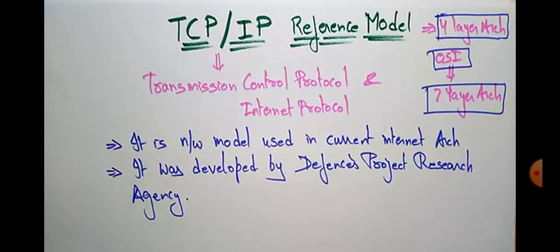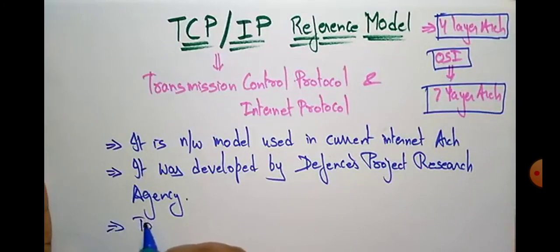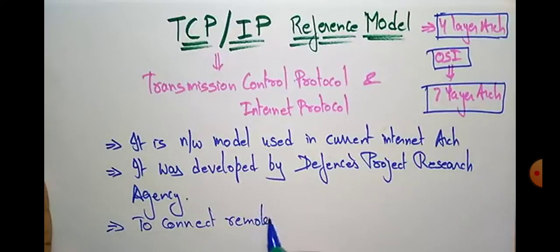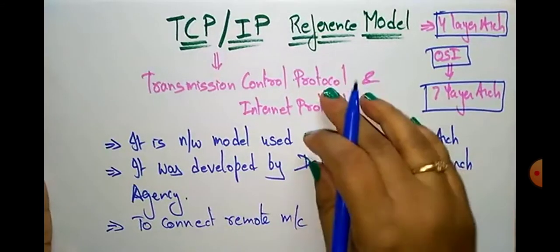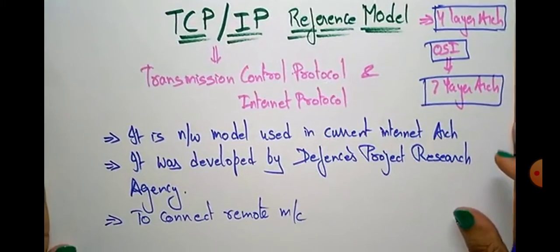Why did they develop this TCP/IP reference model? As a part of a research project on network interconnections, they developed this TCP/IP mainly to connect remote machines. To connect remote machines, they developed this TCP/IP reference model.